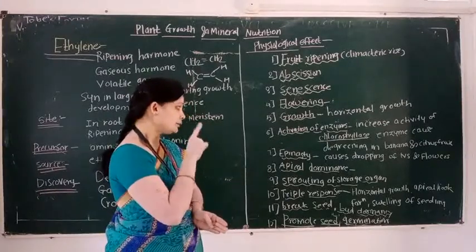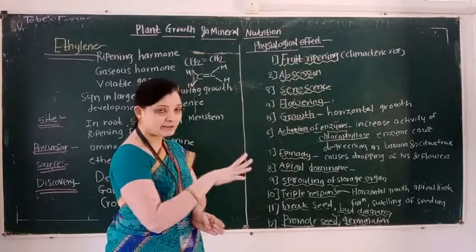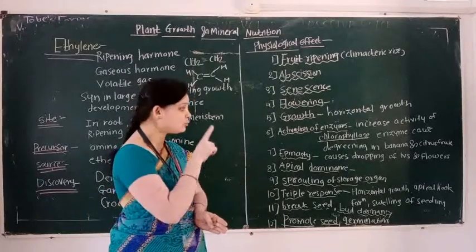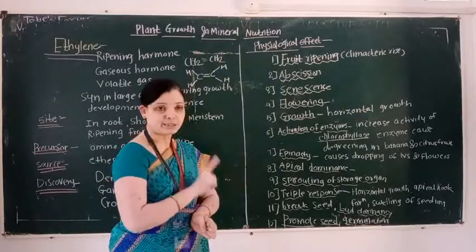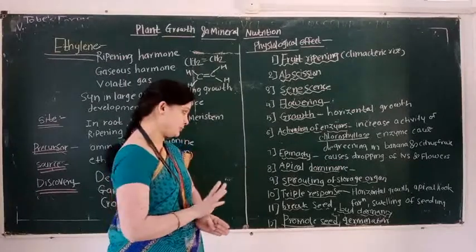Then it is also involved in activation of some enzymes like chlorophyllase. Due to this, it causes degreening in banana and citrus fruit.